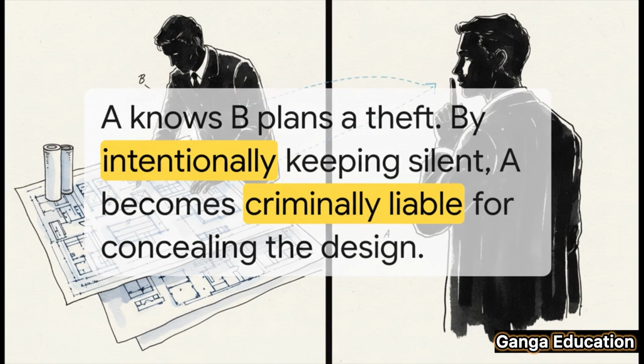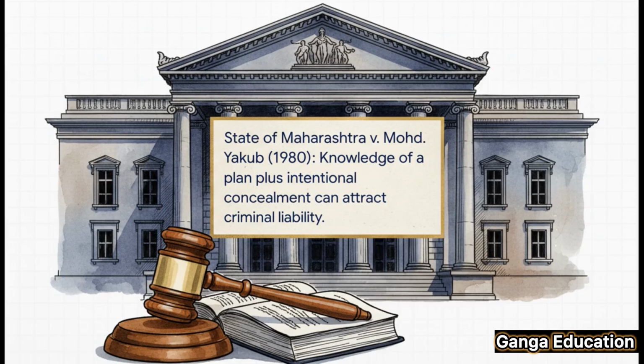And this isn't just a textbook concept. The Supreme Court affirmed this principle in the landmark case of State of Maharashtra versus Mahad Yaqub in 1980. The court made it very clear, just knowing about a criminal plan and intentionally hiding it is enough to attract criminal liability. It doesn't matter if you didn't directly participate in the final crime.